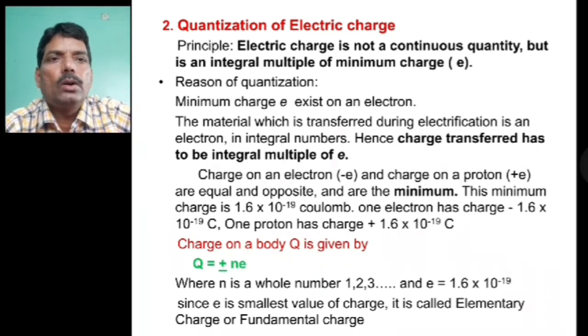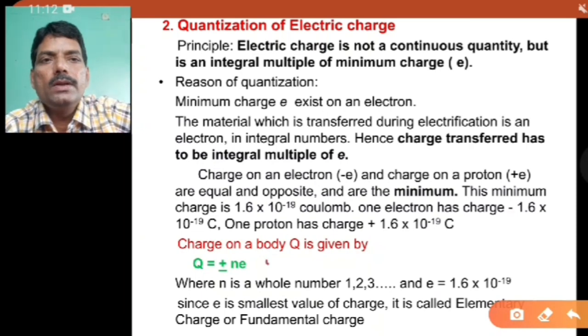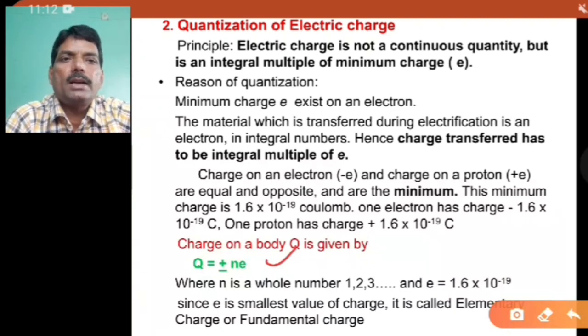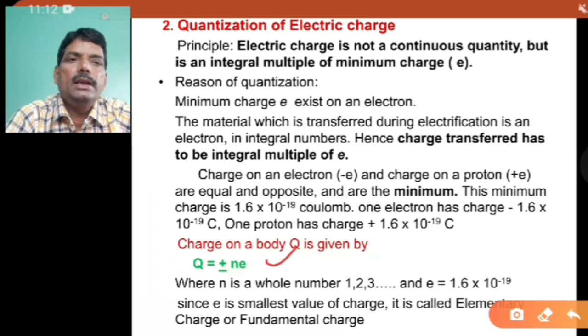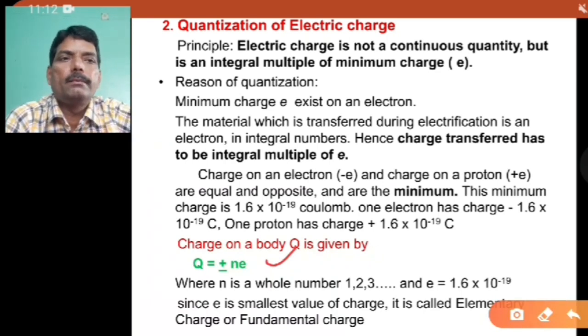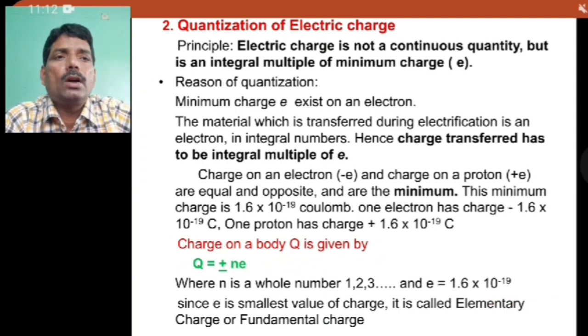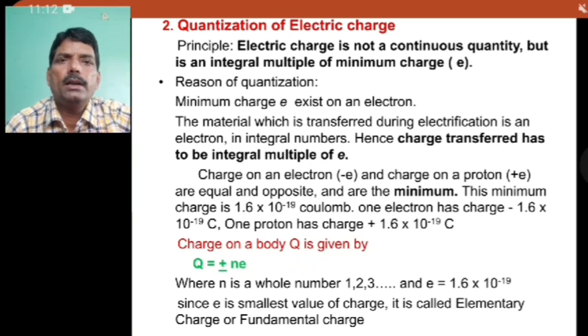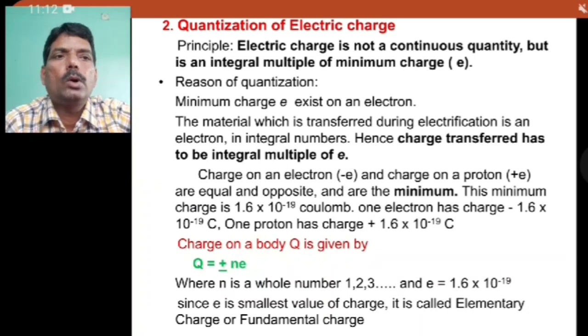So you can see here the quantization of charge is given by Q equals plus or minus n e. This is the general formula for the quantization of charge, where n is nothing but a whole number, that starts from 1, 2, 3, etc., and charge e is equal to 1.6 times 10 to the power minus 19 coulomb. Since e is the smallest value of charge, it is called an elementary charge or fundamental charge. I think you might have understood the quantization of charge. That means whenever a body is rubbed with another body, the electrons will transfer in integral form only, not in a fractional form. So that is called quantization of charge.